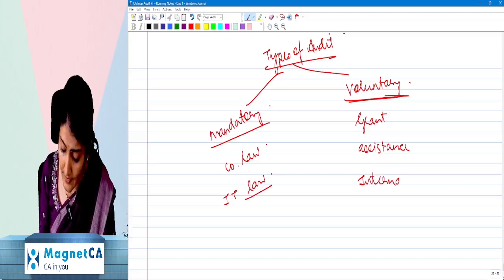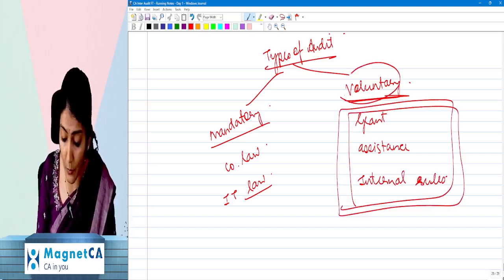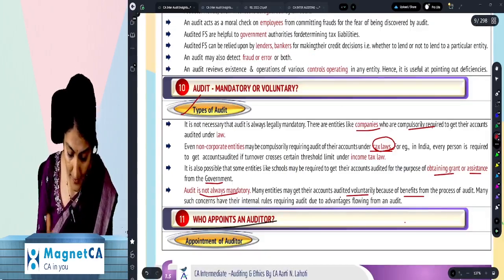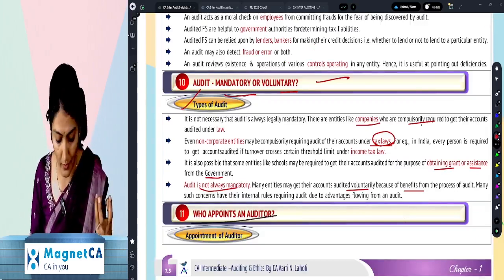That is why voluntarily, due to the advantages associated with an audit, you get an audit done. That is voluntary audit. Right, so it could be audit required by law, or it could be voluntary audit, right? So mandatory or voluntary.